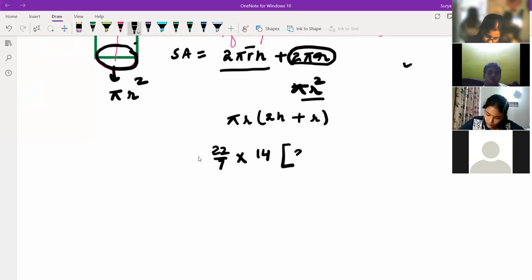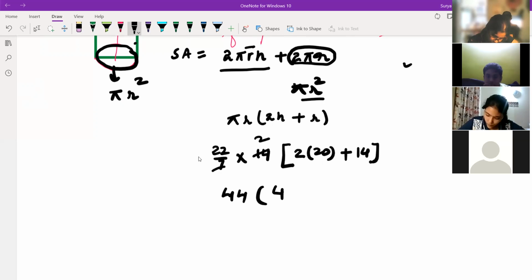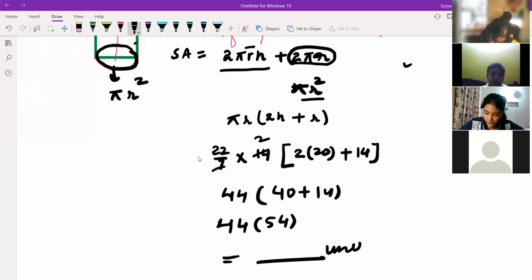In bracket, 2 into 20 plus radius 14. 7 twos are 14, so 22 twos are 44 into 40 plus 14. So 44 into 54, and the unit is centimeter square. Is it clear to everyone?